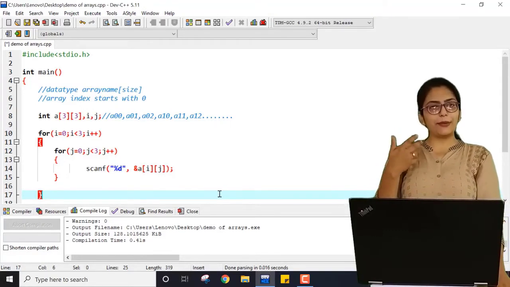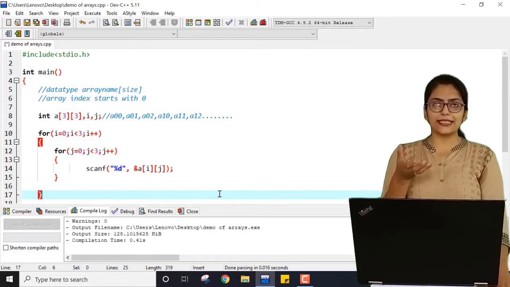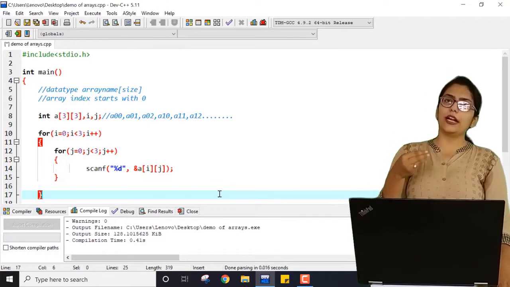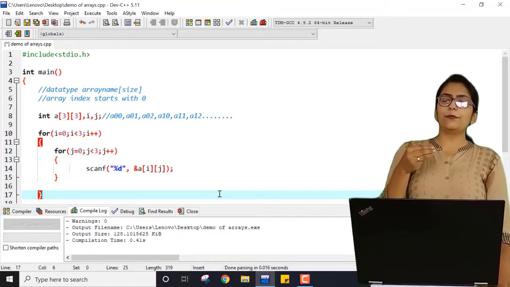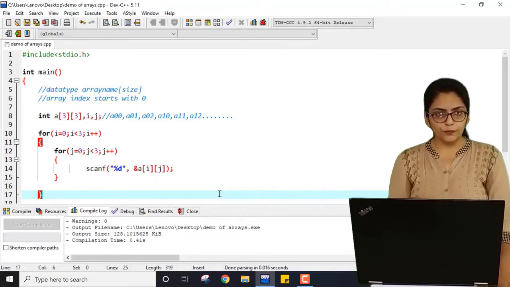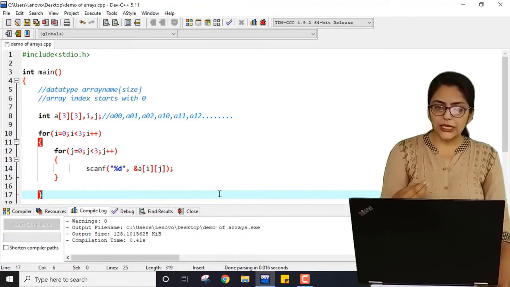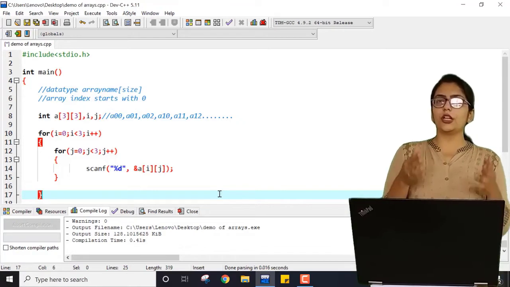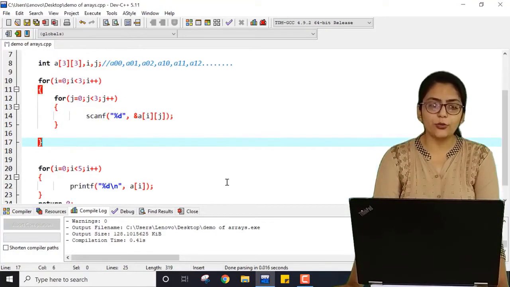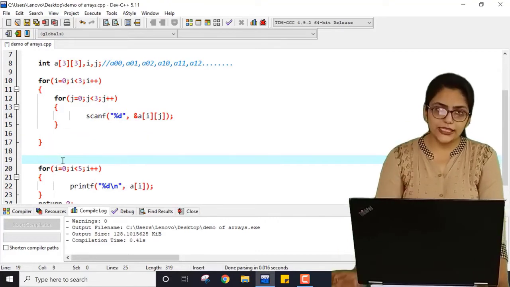Then the j loop can be implemented, but the i loop will be exited. So i becomes 1. Now for i equal to 1, j will start from 0, 1 and 2. Same for i equal to 2, j will start from 0, 1 and 2. Now i becomes 3, but for 3 the condition does not match, so it will just come out of this outer loop and try to execute the following statements.